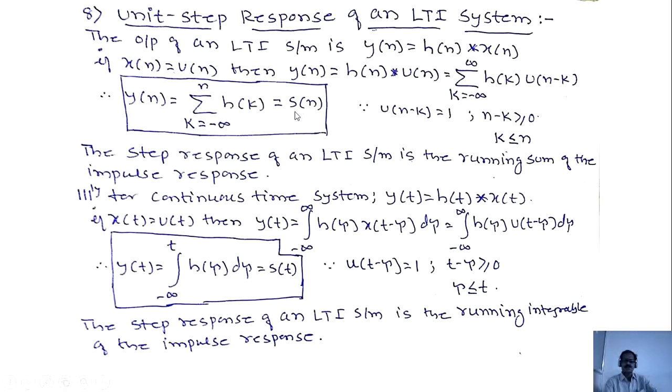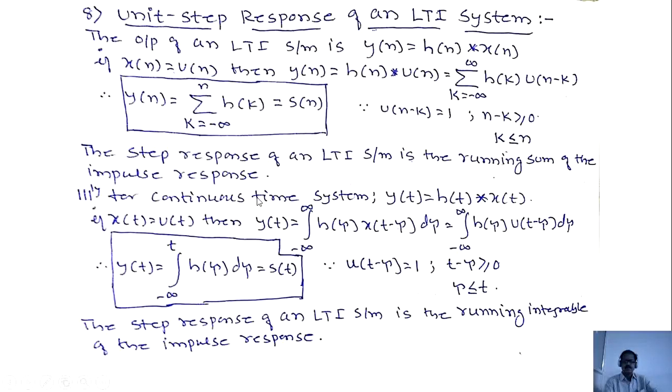So this step response of an LTI system is called the running sum of the impulse responses. Means here output s of n, the impulse responses I have to sum from minus infinity to the present value of n. Amplitude of impulse responses I am adding from minus infinity to n. Hence step response is defined as running sum of impulse responses. Running sum is from minus infinity to present value of n.